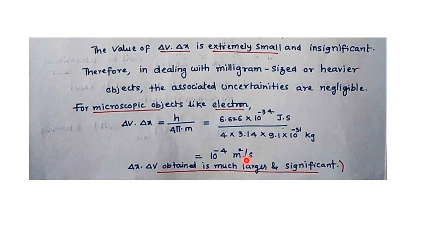But in the earlier case, what did we get? 10 power minus 28, that is extremely small. But compared to 10 power minus 28, 10 power minus 4 is some significant number. Just take 1 by 10,000, divide, you will get 0.0001. Okay. Next.